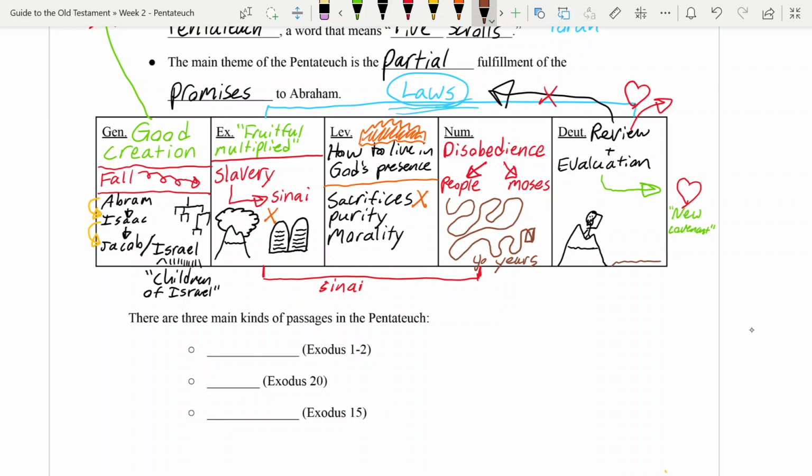He looks out and he gets to see it. And God says, there it is. That's where everybody's going. And then Moses dies and he does not get to go in. So it's a very sad and surprising ending.